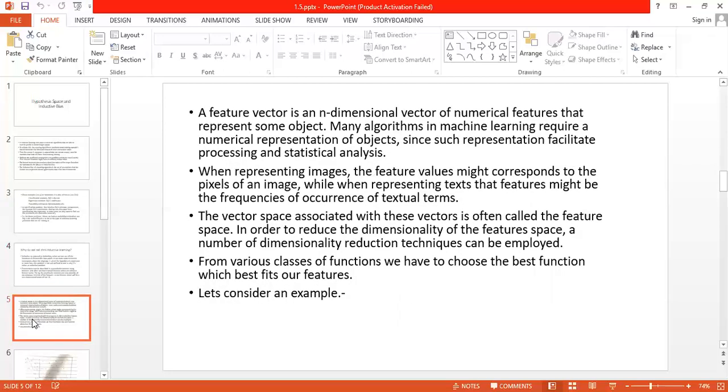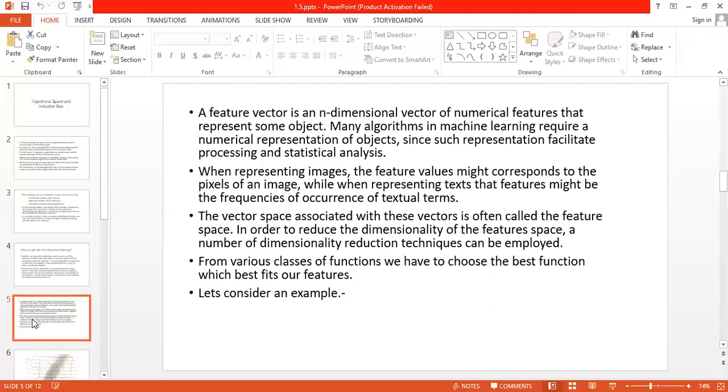A feature vector is an n-dimensional vector of numerical features that represents some object. Many algorithms in machine learning require a numerical representation of objects, since such representations facilitate processing and statistical analysis. When representing images, the feature value might correspond to the pixels of an image, while when representing text, the features might be frequencies of occurrence of textual terms.